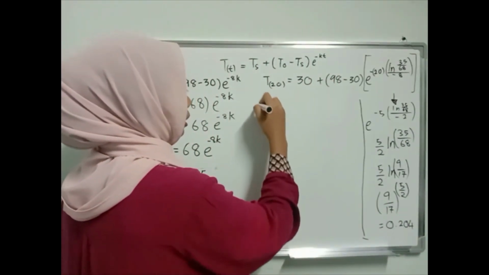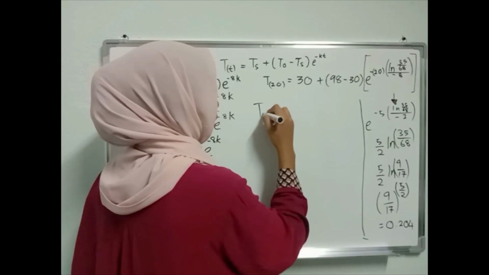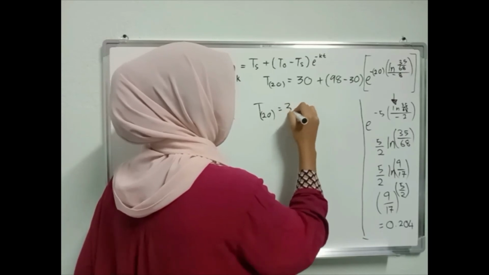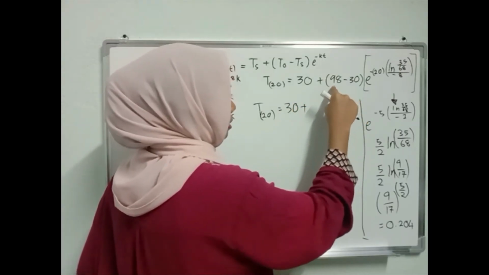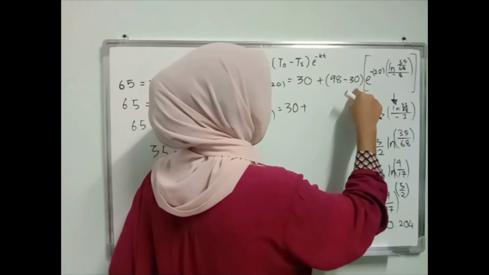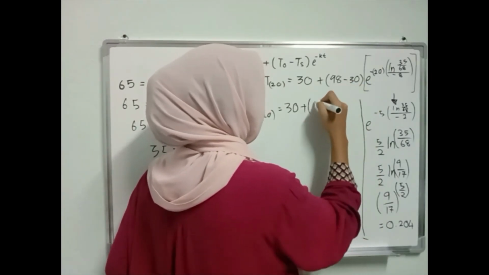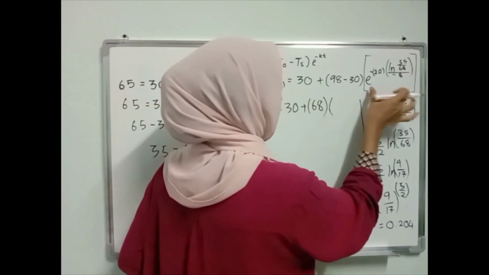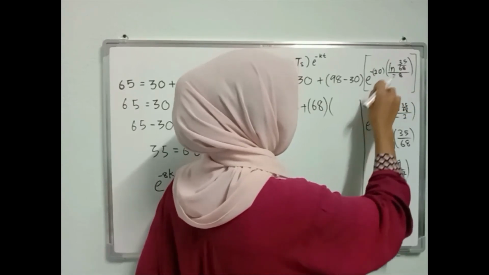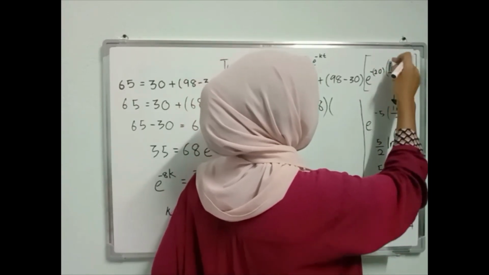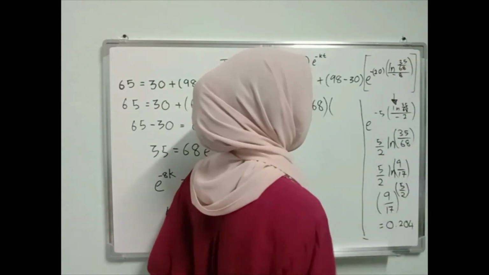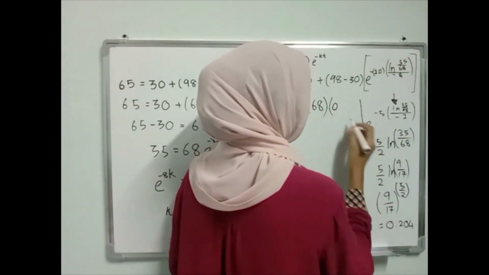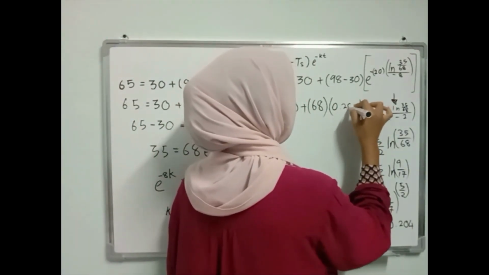So the temperature after 20 minutes is 30 plus 98 minus 30 is equal to 68 multiply exponent to the power of negative 20 multiply ln of 35 divided by 68, divided by negative 8, is equal to 0.204.